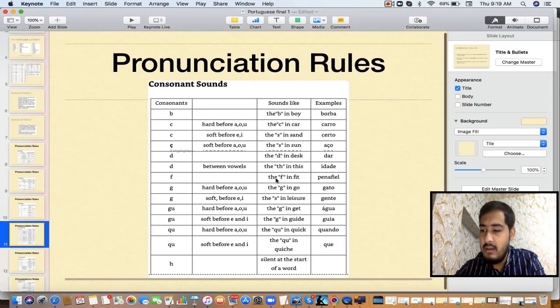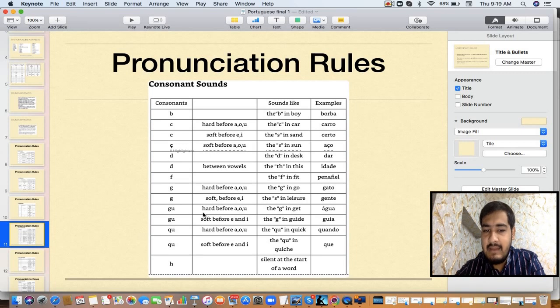F is simple, F has the first sound like English, so penafil. G, again just like C, we have two sounds in G. It is hard g before A or U, gato. Like in C it was before A or U ka sound, in G also before A or U it will be g sound, gato. Otherwise before E or I it will be j, so gente. So C and G you have to take care. C before A or U ka sound, before E or I it is sa, and G also before A or U it is g sound, otherwise j sound.